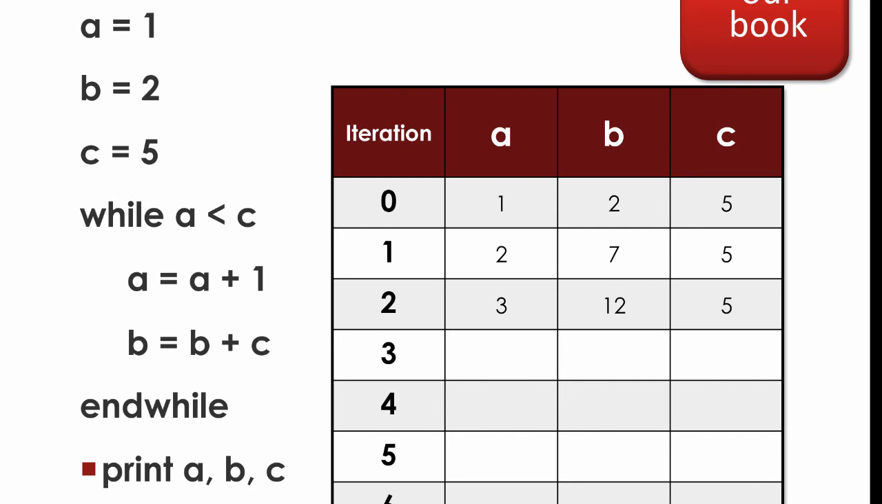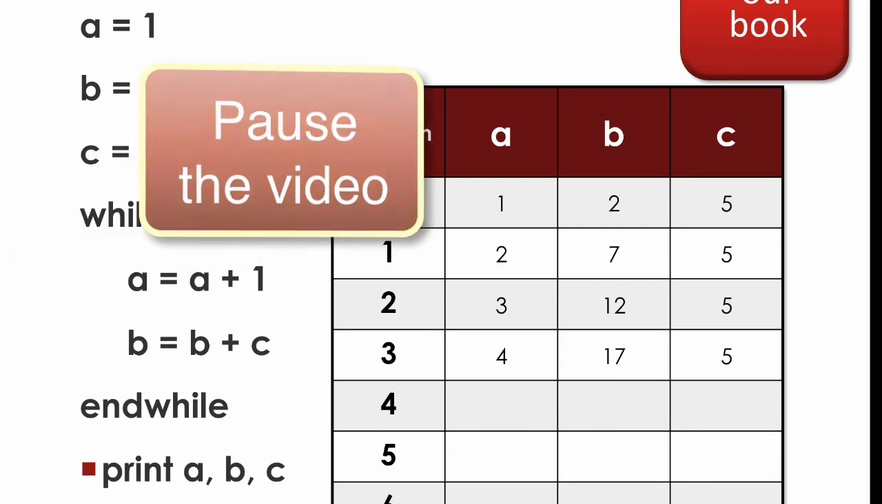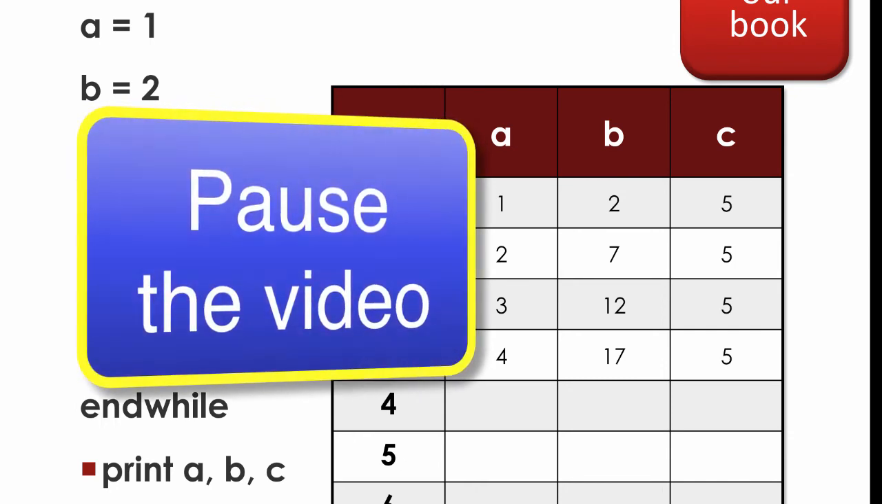Yep, okay, so now we're going to run it again. So a equals a plus 1, which is 4, and b equals b plus c, which is 17, and c doesn't change. Okay, we needed to run it again. Let's go back up. While a is less than c, is a less than c? Yep, a is less than c. So at that point, you finish it. So you figure out what a, b, and c should come out to be.